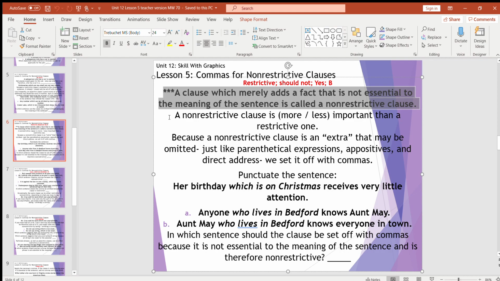Yeah. Okay, so in any case, a clause that merely adds a fact that's not essential to the meaning of the sentence is called a non-restrictive clause. It doesn't restrict, it just adds the extra facts.